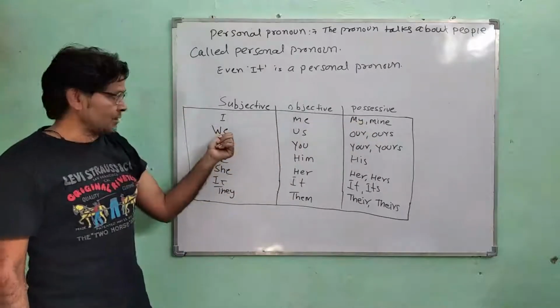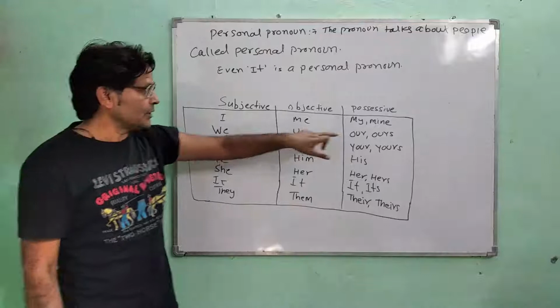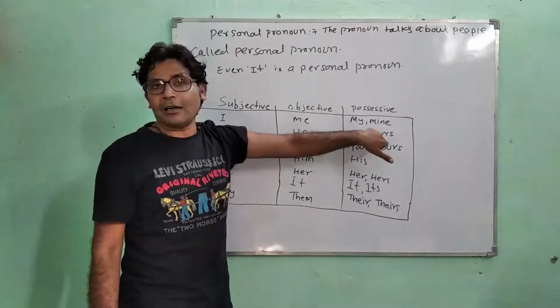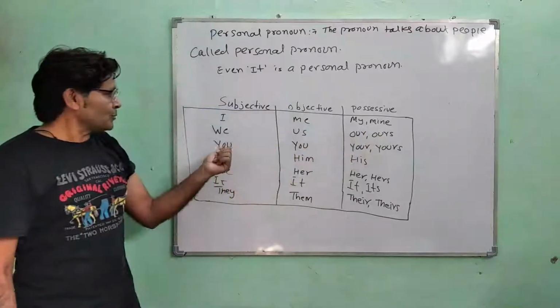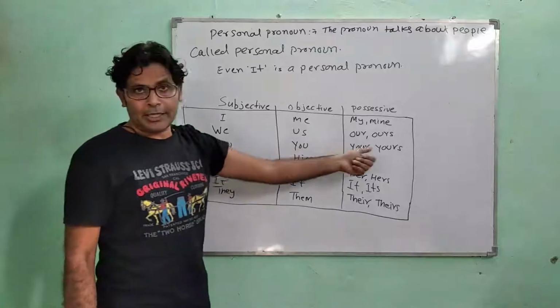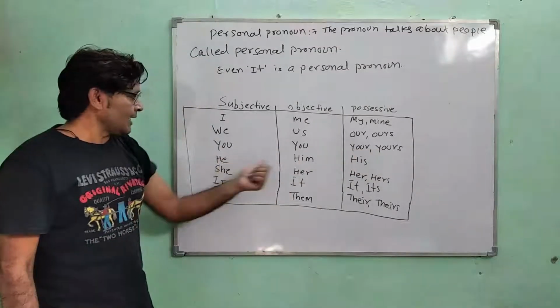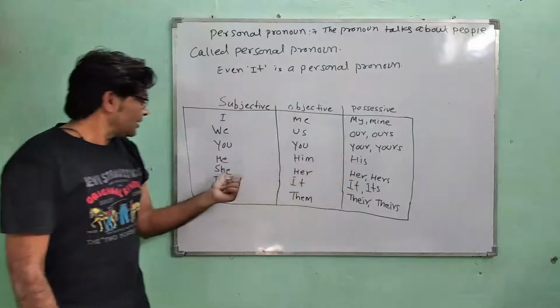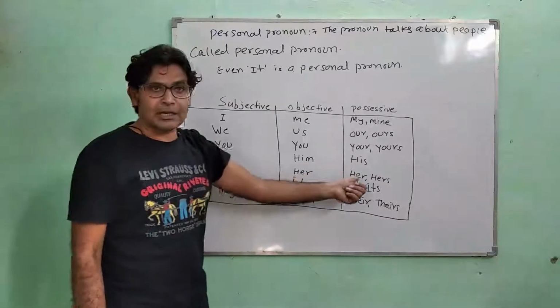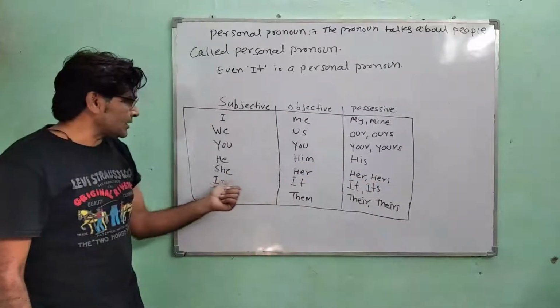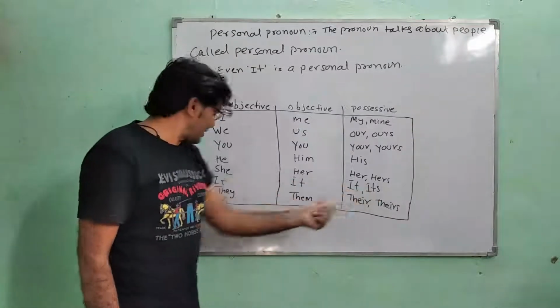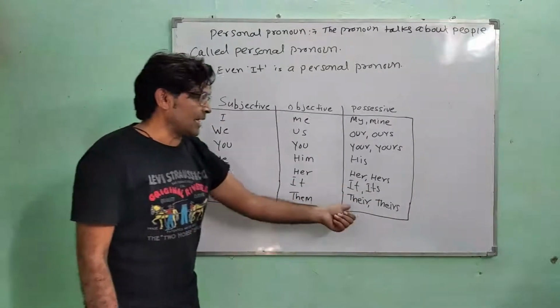We is subjective, us is objective, our and ours are possessive pronouns. Same with you, your and yours, he, him, his, she, her and hers, it and its, they, them, their and theirs.